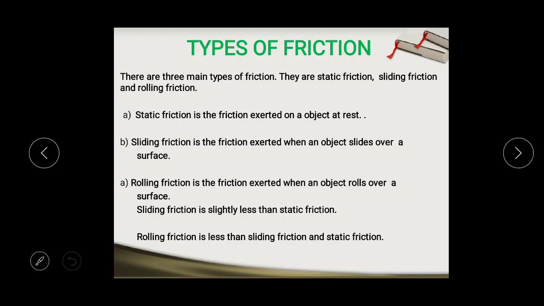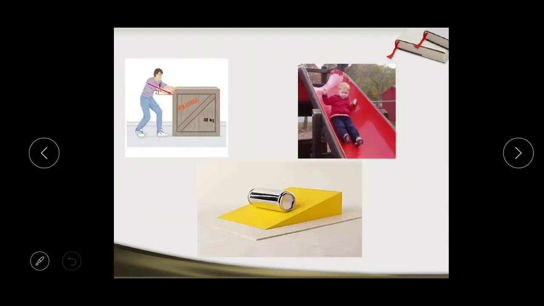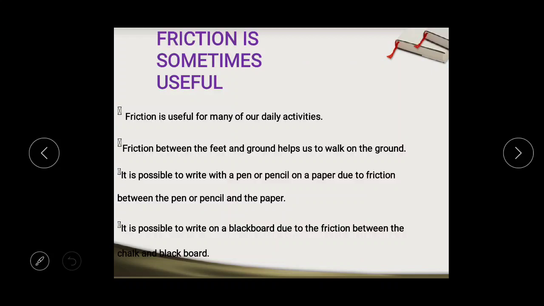If we want to arrange these three frictions in increasing order, then rolling is smaller. After that, sliding is somewhat more than rolling, and finally static friction is more than these two. These are the examples. This is for static friction, this is for sliding friction, and this is for rolling friction.